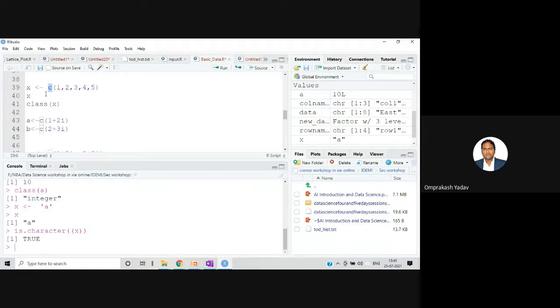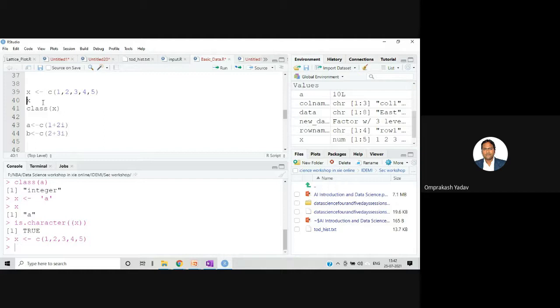This is called the combine function. C stands for combine. So this c is a very important function, and most of the time we'll be using this particular c function. Here we are creating a collection of numeric data, for example 1, 2, 3, 4, 5, and it will store it inside this x. So let me execute this.